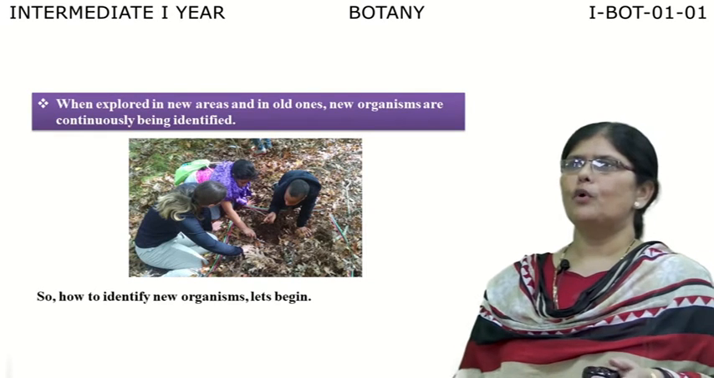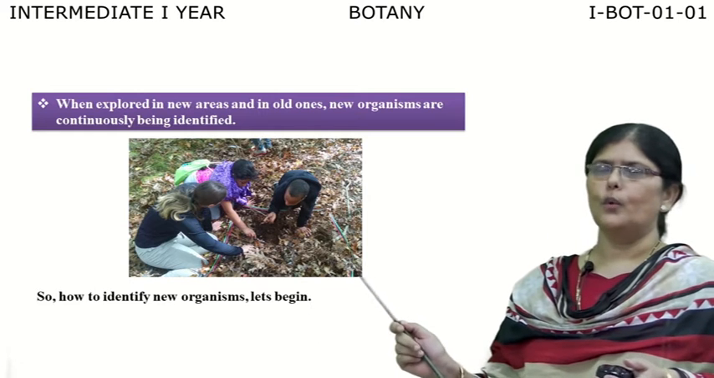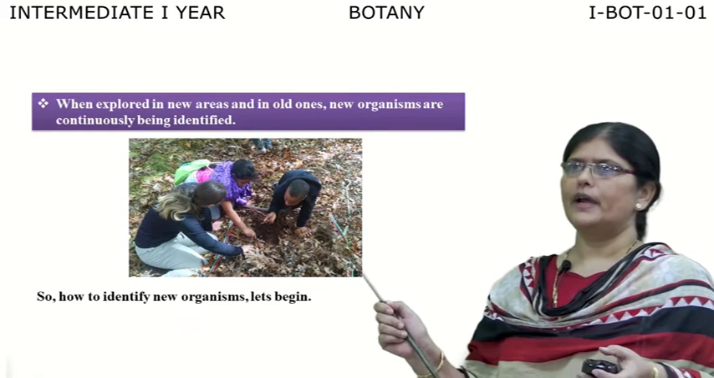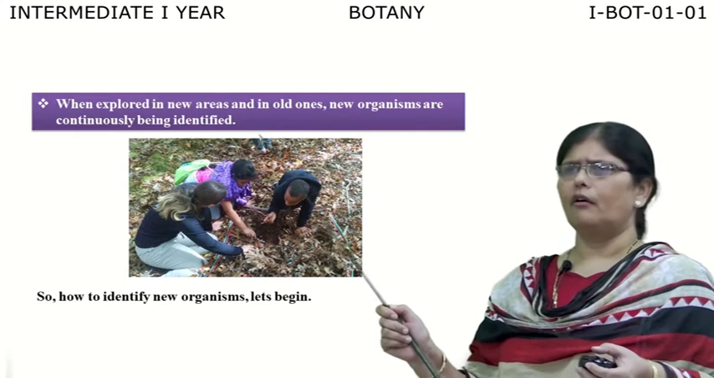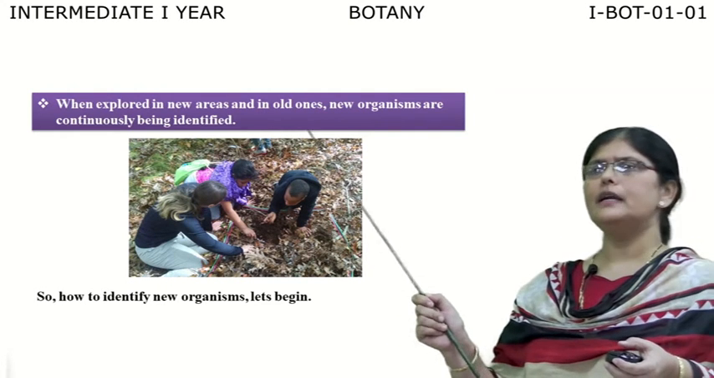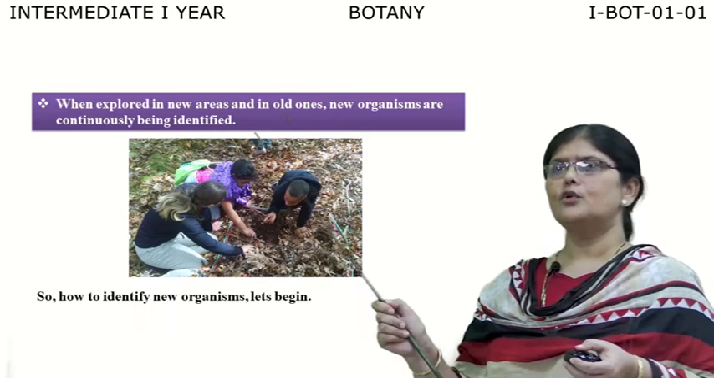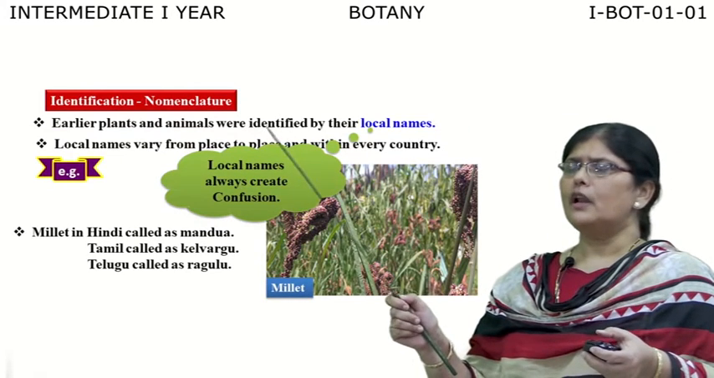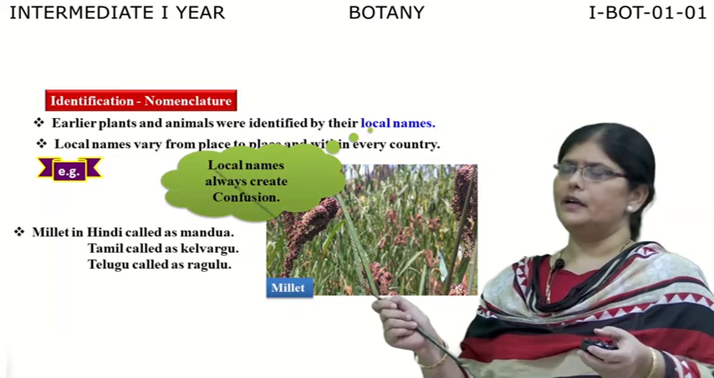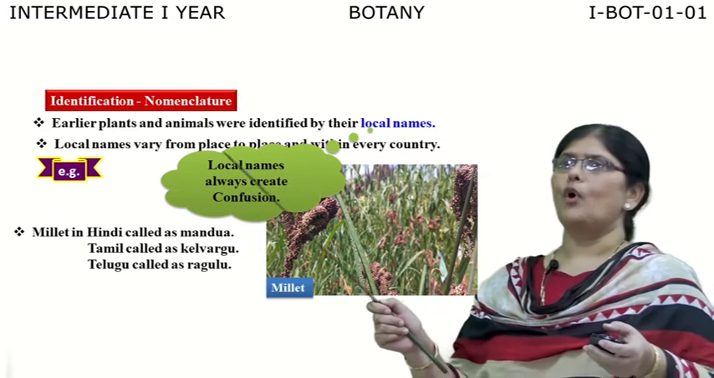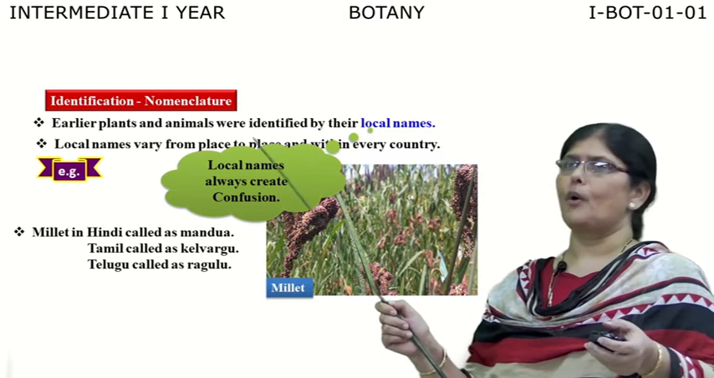When we explore new areas as well as old ones, we find new organisms being continuously identified. So we identify new organisms every day. Various kinds of living organisms are continuously identified, and they constitute and increase our biodiversity also. When a large number of organisms are being identified, there is a need for us to categorize them, identify them, and name them in a proper manner.